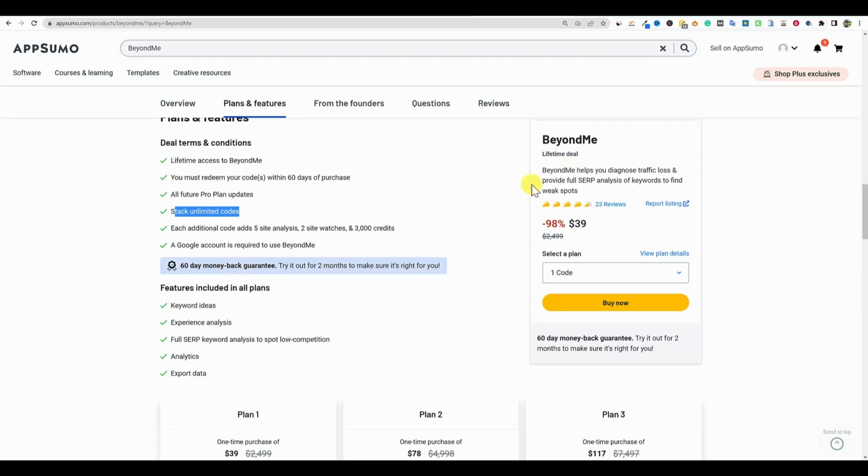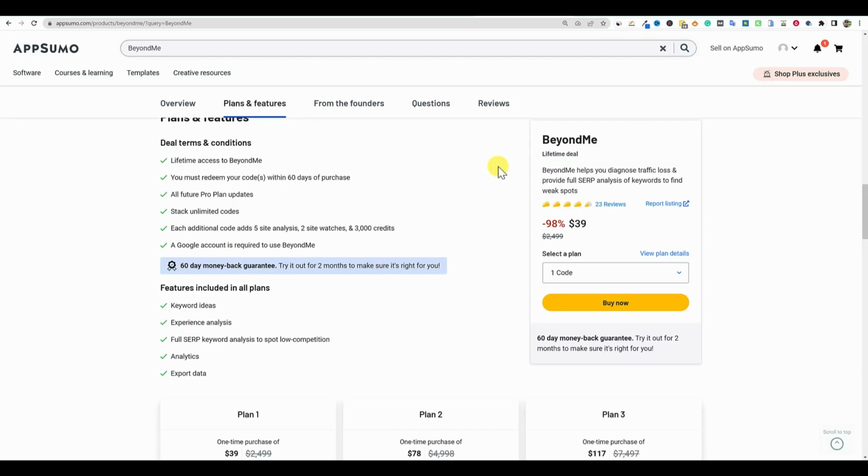I don't really need a keyword research tool. I'm paying monthly for SE Ranking right now. I have Insta keywords. I've got a lot of keyword tools at my disposal, but I love keyword tools. And this is one of those ones where I'm not going to mess around with a free trial.